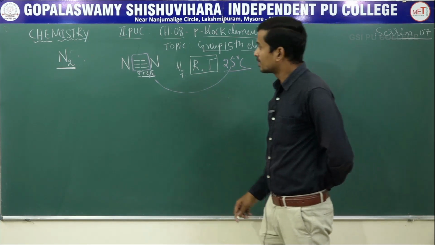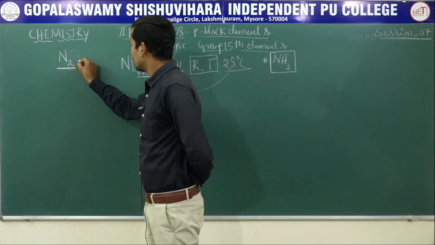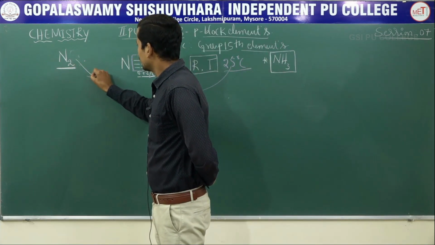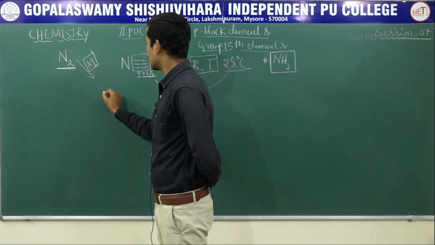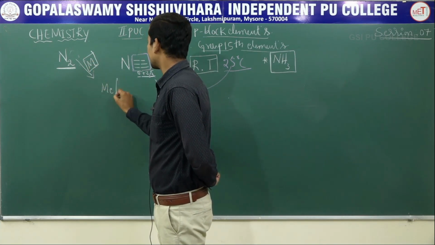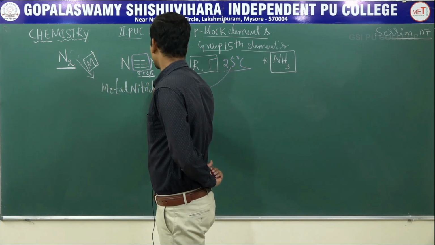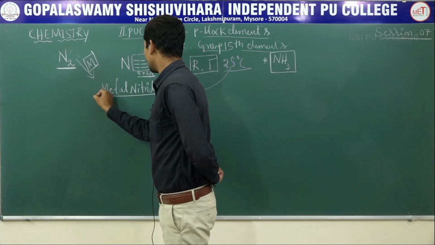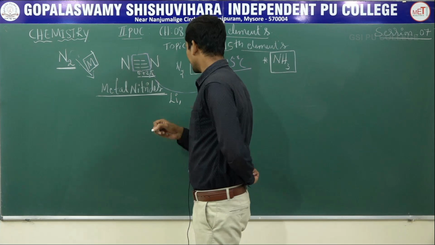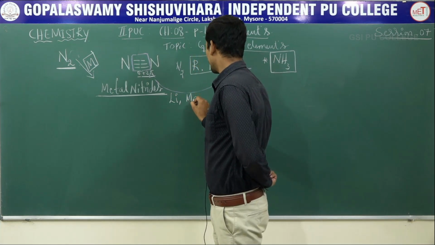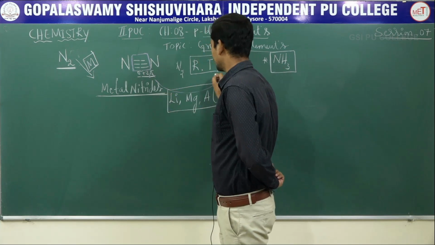Next, what are the chemical reactions of nitrogen? Nitrogen reacts with metals M to give what? Metal nitrides. Nitrogen reacts with metals to give metal nitrides, like lithium nitride, magnesium nitride and aluminum nitride.